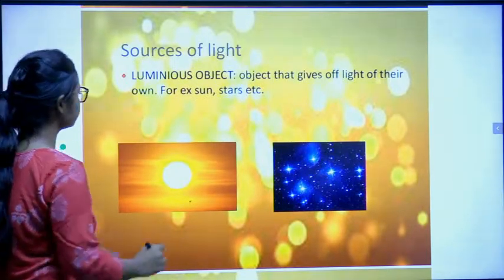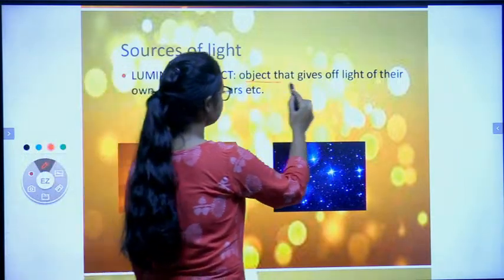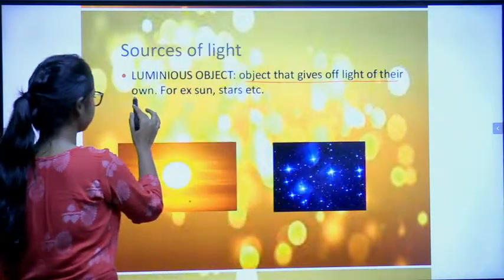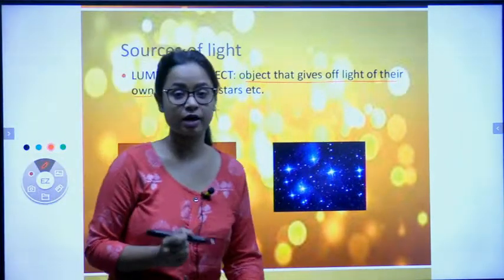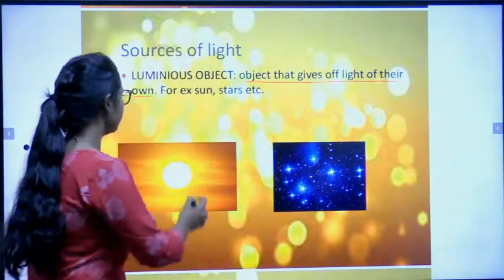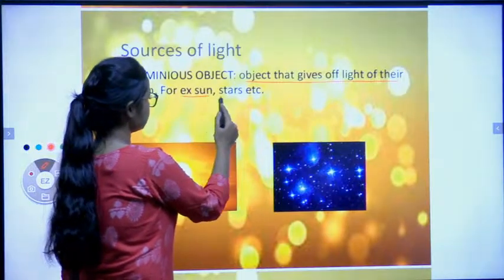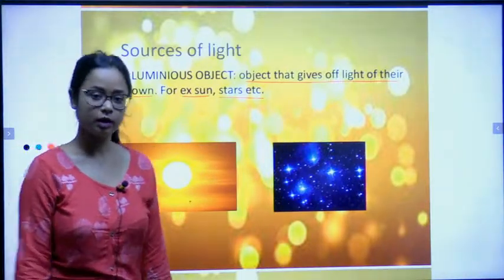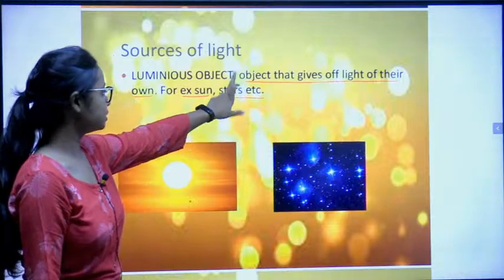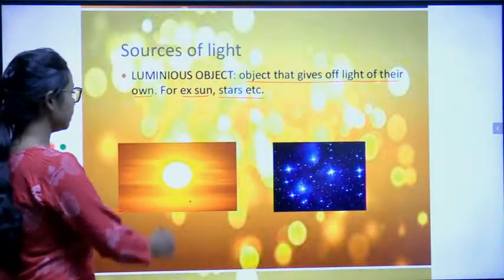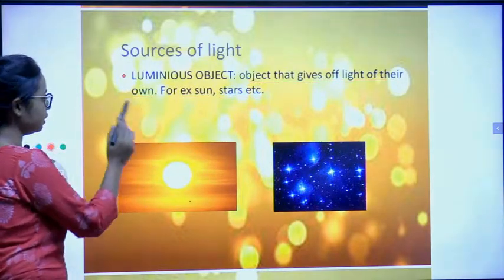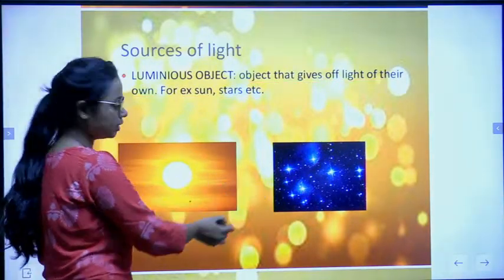What are the sources of light? Objects that give out their own light. As I told you, the sun and the stars have their own light, so they are called luminous objects. For example, the sun, stars, etc. Clear? Here is the definition: objects that give off their own light are called luminous objects. For example, the sun and the stars.